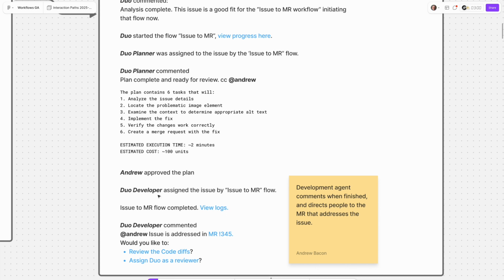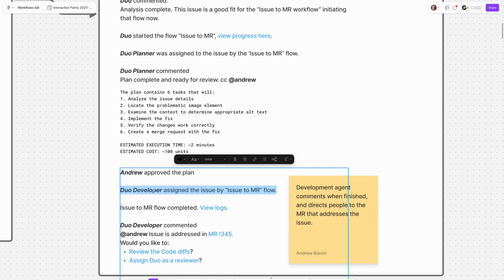And when the developer agent has finished its code, you can see here that the issue MR flow is completed. That was the last step. You can see click here to view the logs to see exactly how it all turned out if you want the details. But Duo Developer also posts an update here in the issue, letting everyone know, and particularly me,